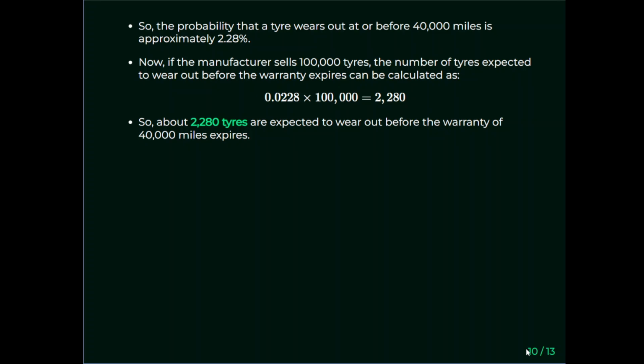So if a manufacturer sells 100,000 of these tyres, the number of tyres expected to wear out before the warranty expires is 0.0228 times 100,000, which is 2,280. So about 2,280 tyres are expected to wear out before the warranty of 40,000 miles expires. Okay, that's good. We'll leave it there.